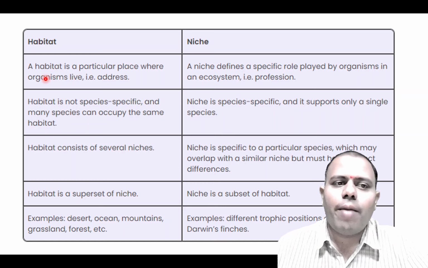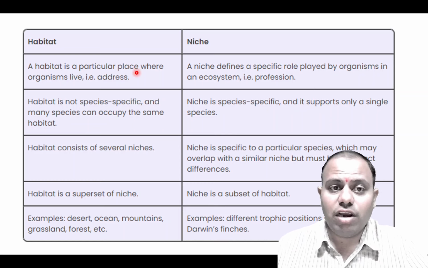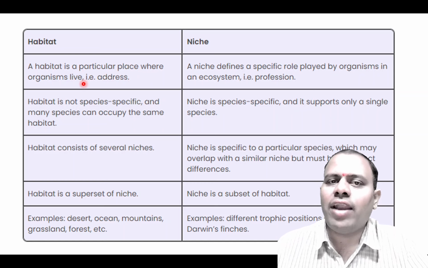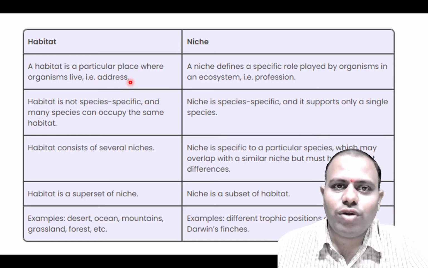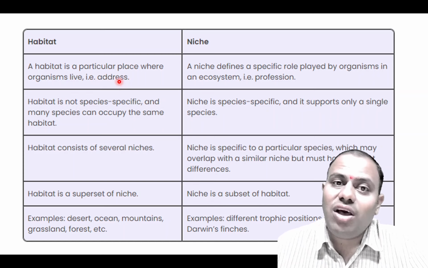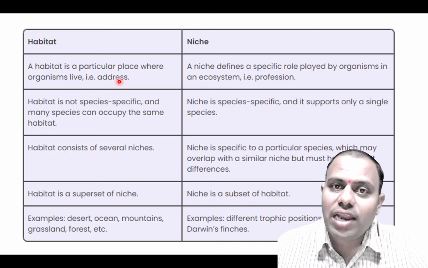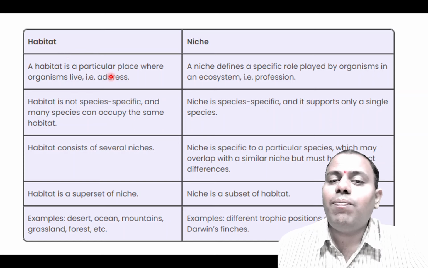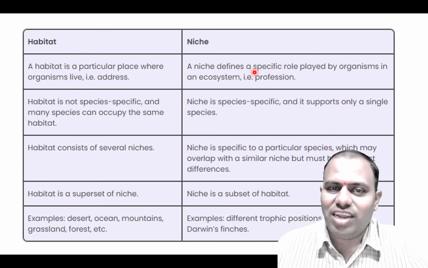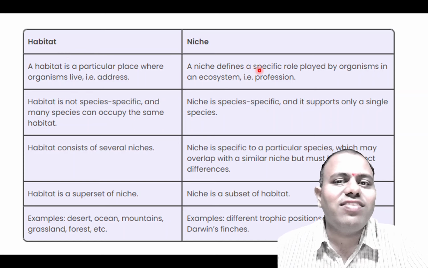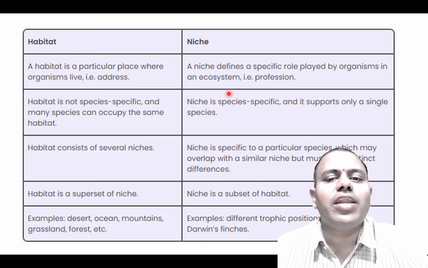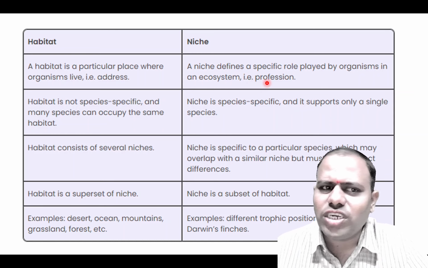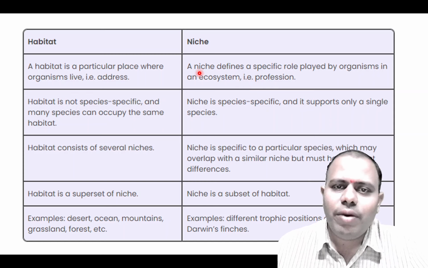So what is habitat? Habitat is a particular place where the organism lives. You can call this place its address. For students, their home or house where they live is the habitat, and the place where they go to school is their niche. A niche defines a specific role played by an organism in an ecosystem, and that will be its profession. It's just an example, but it happens in nature like that.